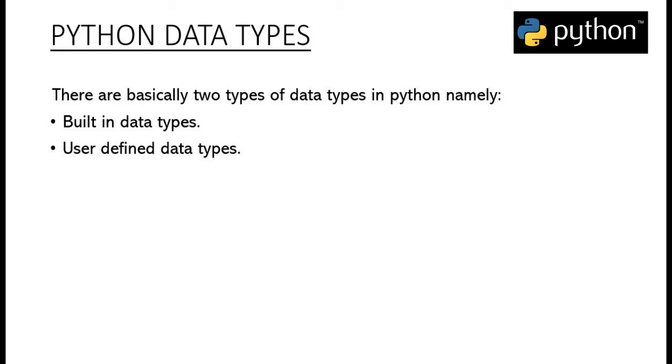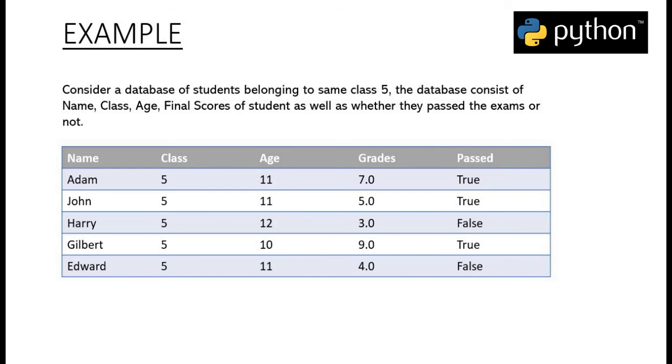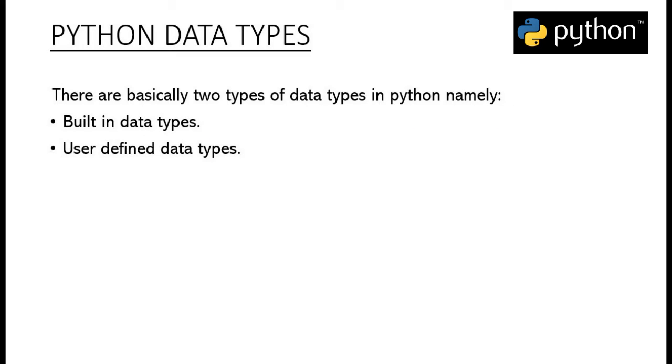For example, in our student database, the text values, numerical values and Boolean values come inherently with Python and we don't have to define them upfront. While user-defined data types are normally used in object-oriented programming and they are basically derived from the built-in data types. We will explore them in more detail when we cover object-oriented programming.